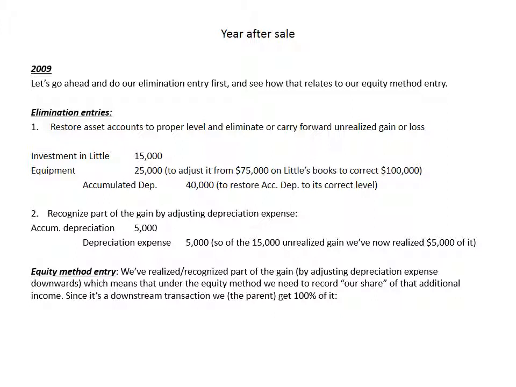For our equity method entry, we've realized or recognized part of the gain by adjusting depreciation expense downwards, which means that under the equity method we need to record our share of that additional income. And since it's a downstream transaction, we get 100% of that $5,000. So again, we're going to record $5,000 of investment income and a $5,000 debit to the investment in Little.